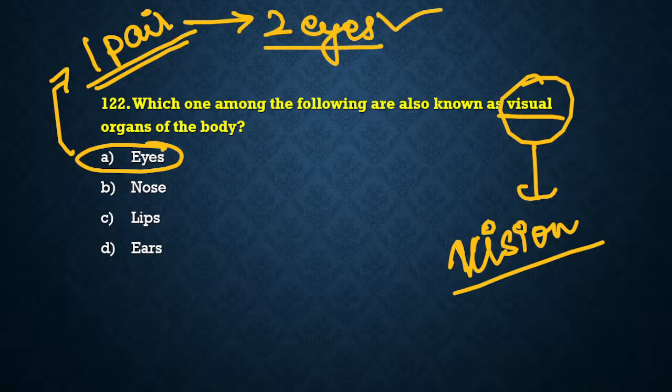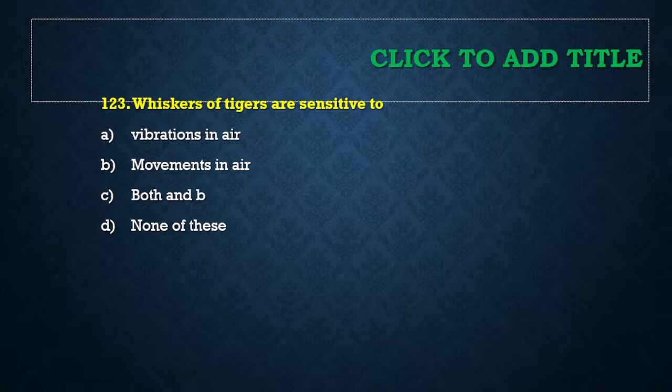Ma'am has said two eyes, or if two eyes is not given, so one pair. तो pair अगर होगा तो one, and number अगर होगा so two. Okay. Similarly, 123. Whiskers of tiger are sensitive to.